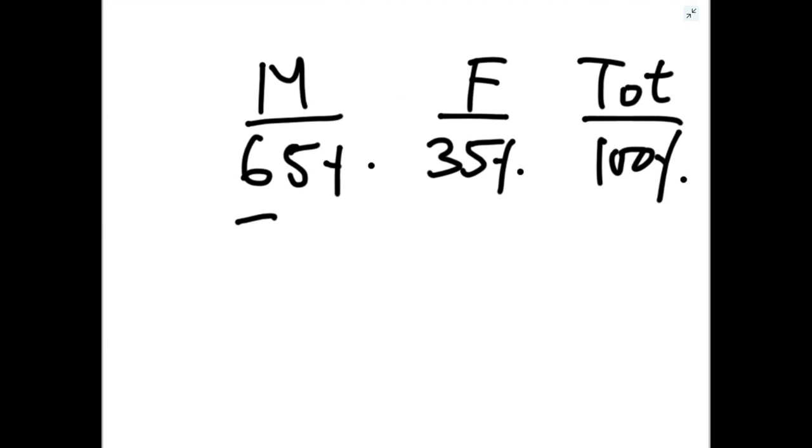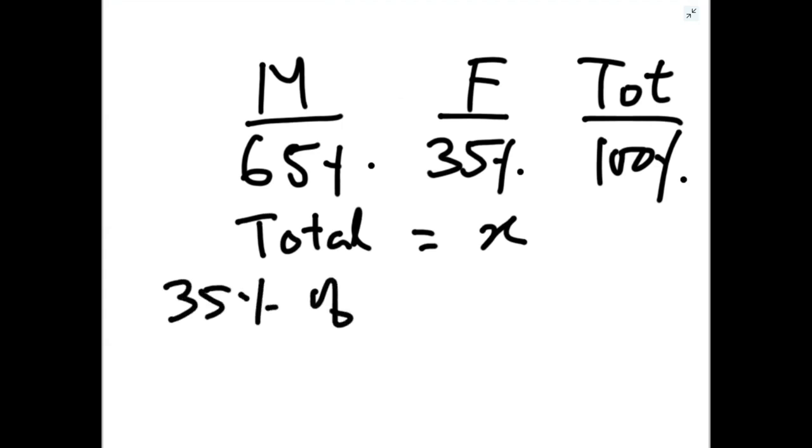So total, if we take X, total number of fishes which we have to find. So 35% of X is equal to actual number of female fishes which is given as 70. So is it clear?